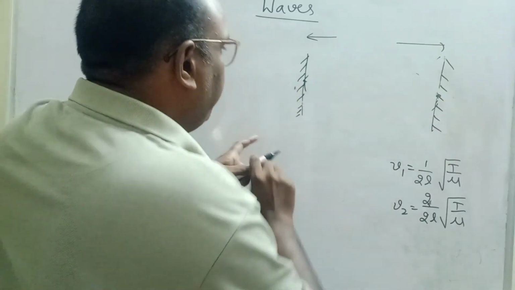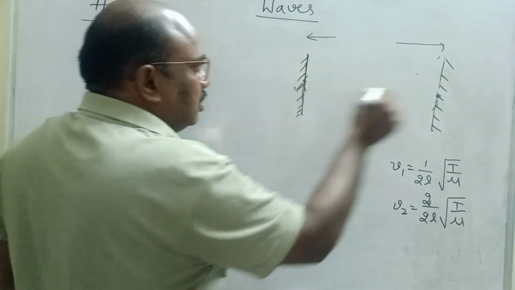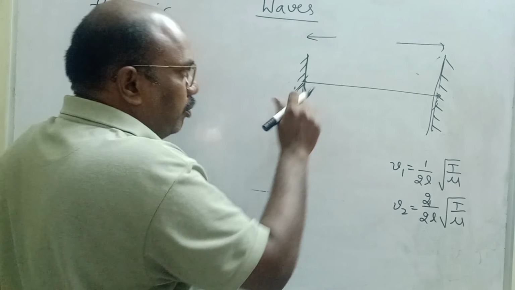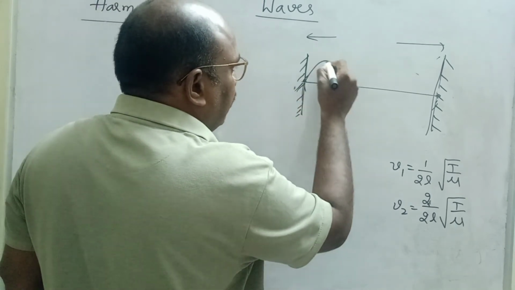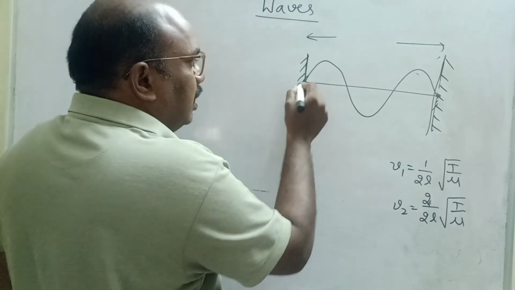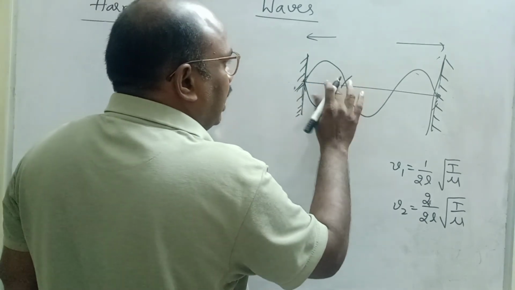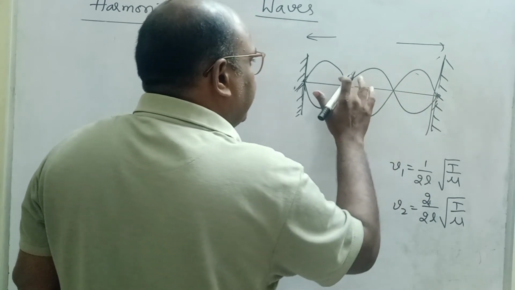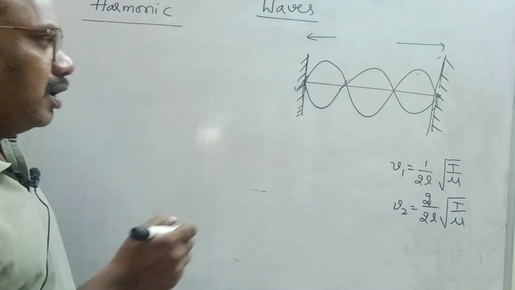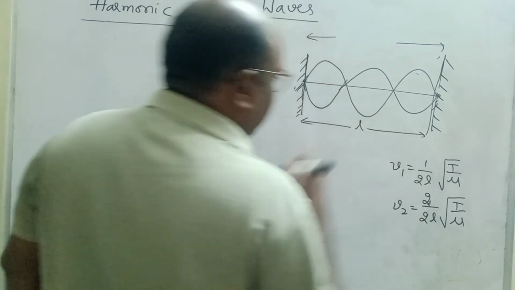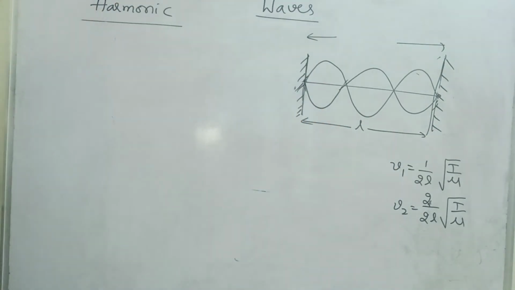Now see children, these are fixed supports here and here, the string is the same. Now if you pluck it, what will happen? Here the first wave, another wave comes from that side. For convenience I am writing this side. Three loops are formed. The length of the string does not change, the length is the same. This is the length of the string.